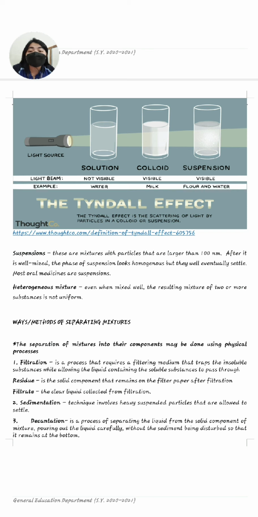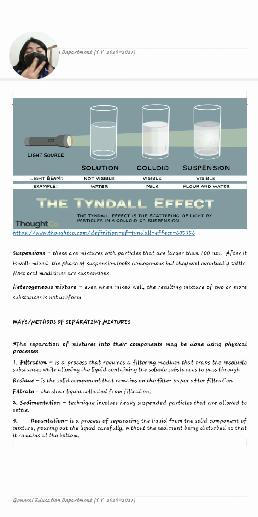Because in a solution, only one substance remains in the water, since the other substance is dissolved. While in the colloid, there is a dispersed phase called suspended particles and a continuous phase, the medium of suspension.